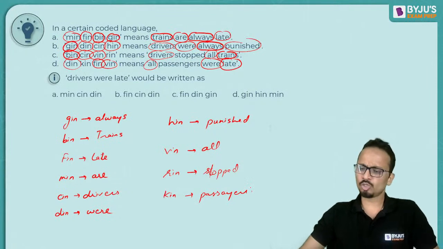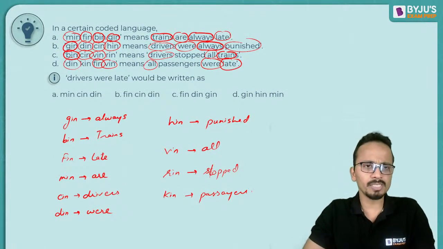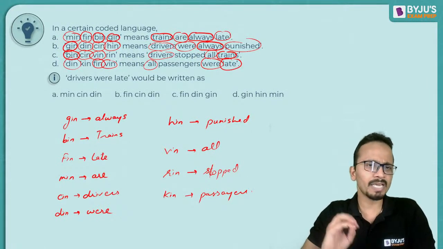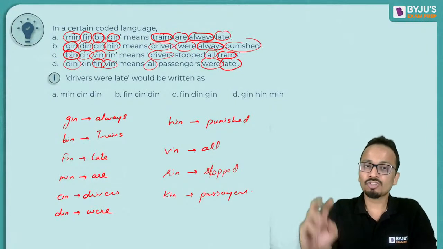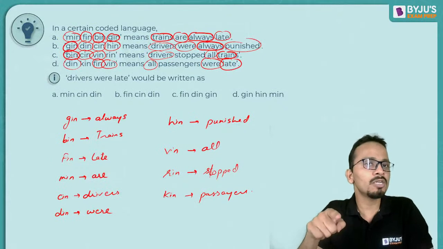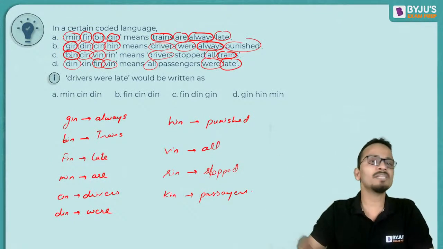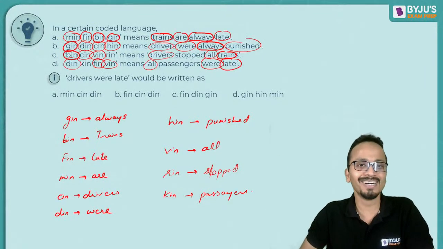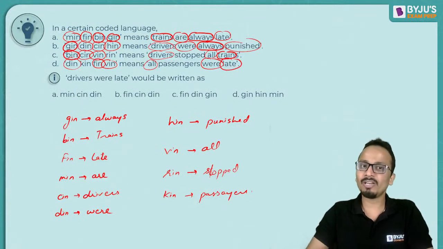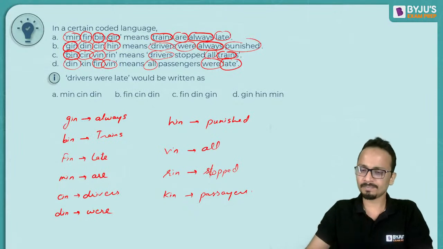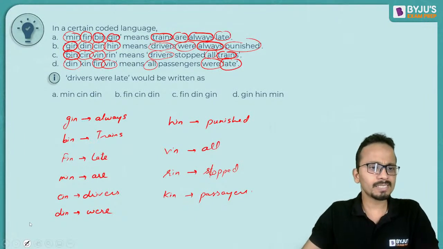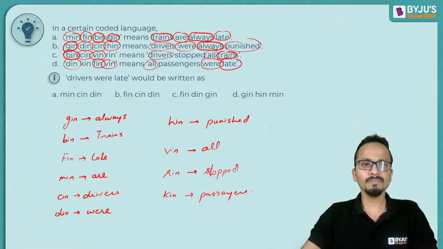All right. So you can spend a few minutes on this. Maximum 2 minutes it will take if you do it quickly. And generally I have seen 3 to 4 questions coming on this type of coding. So you will obviously not put in so much effort for one question, right? So generally I have seen 3 to 4 questions coming in a set. All right. So let's now look at the answer for this one.